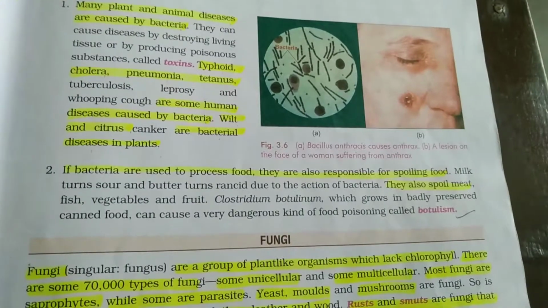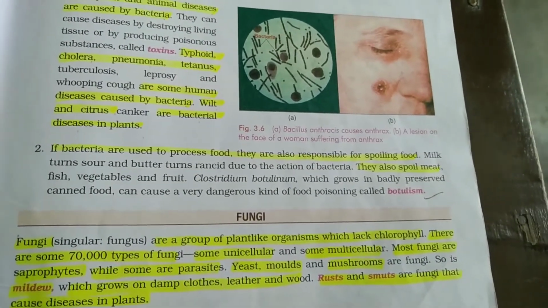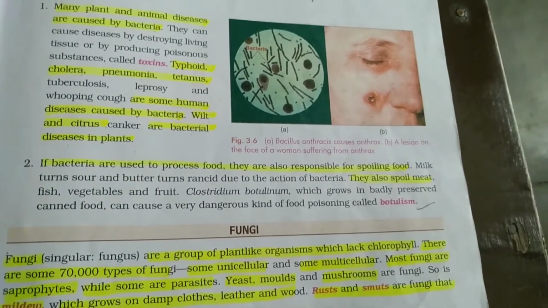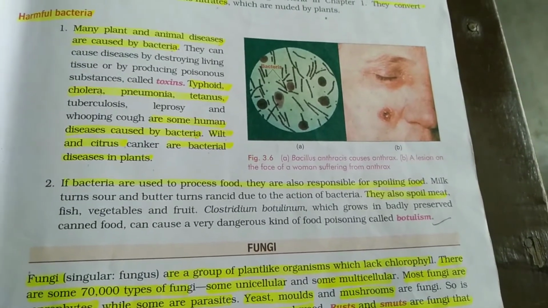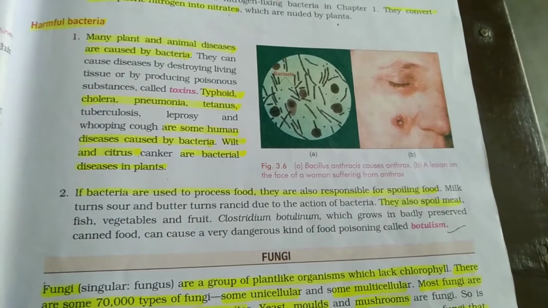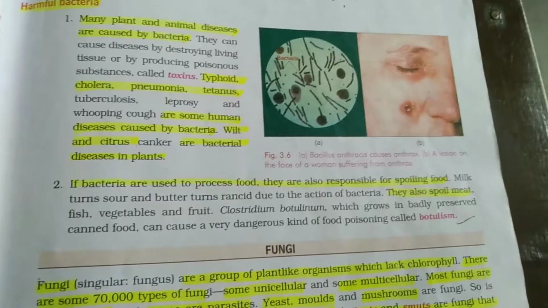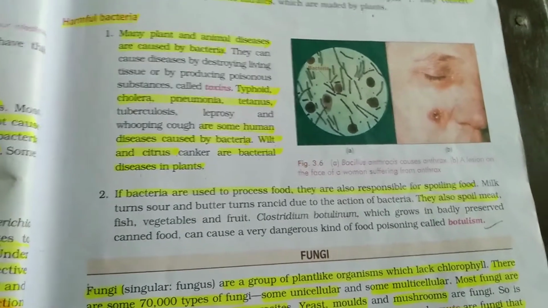Children, if bacteria are used to process food, they are also responsible for spoiling the food. Milk turns sour and butter turns rancid due to the action of bacteria. They also spoil meat, fish, vegetables and fruits. Clostridium botulinum, which grows in badly preserved canned food, can cause a very dangerous kind of food poisoning called botulism.